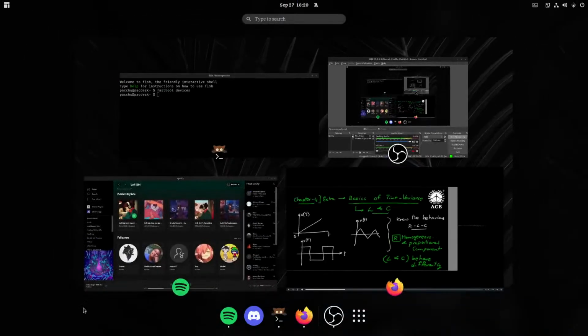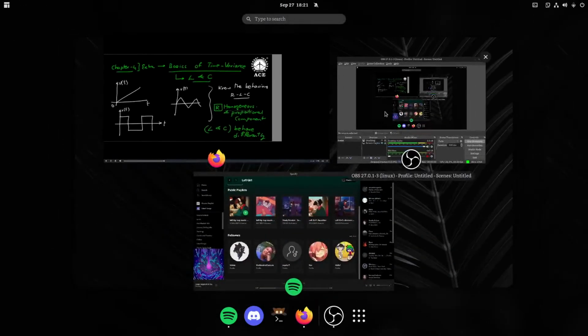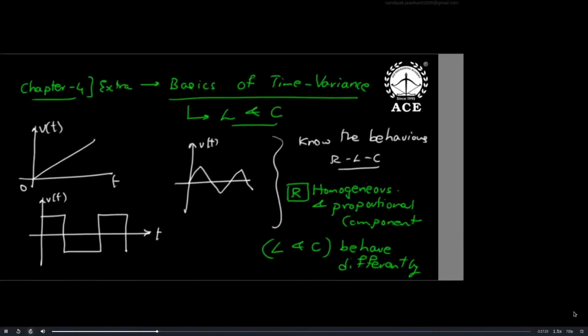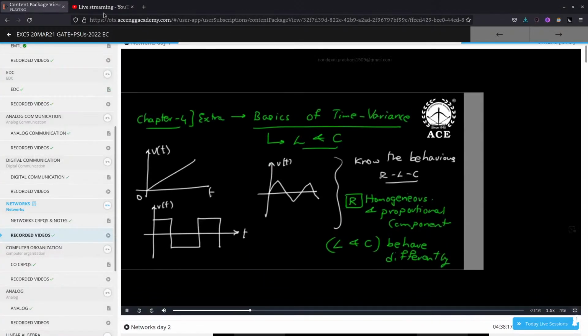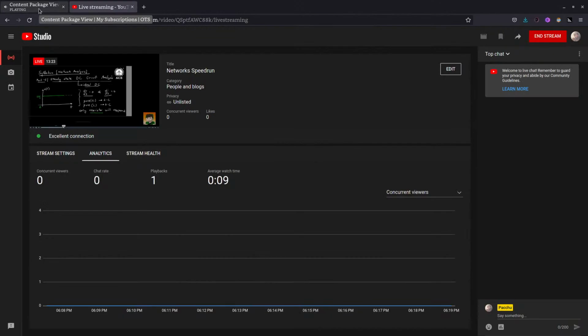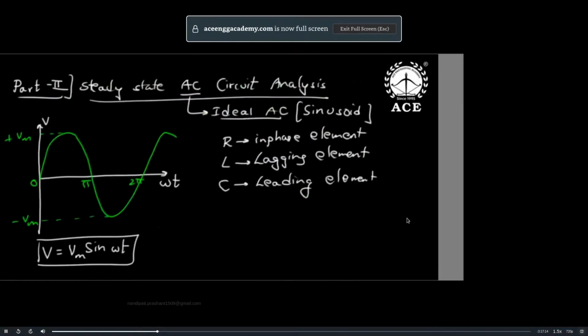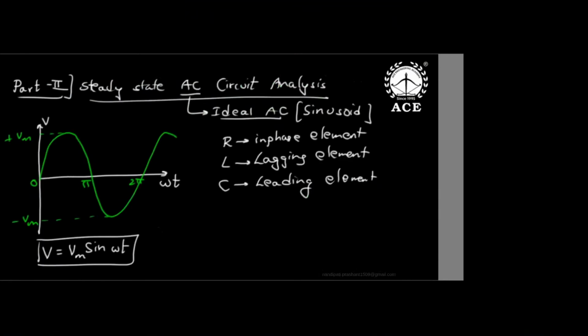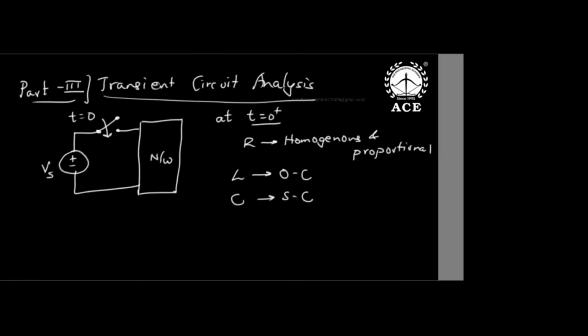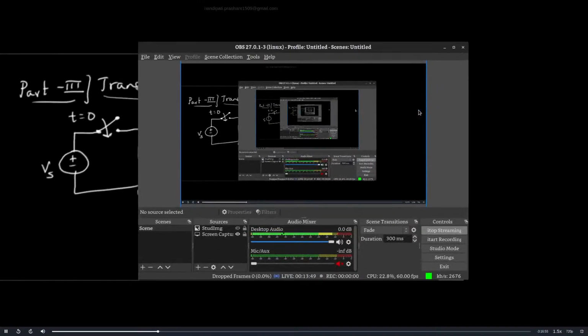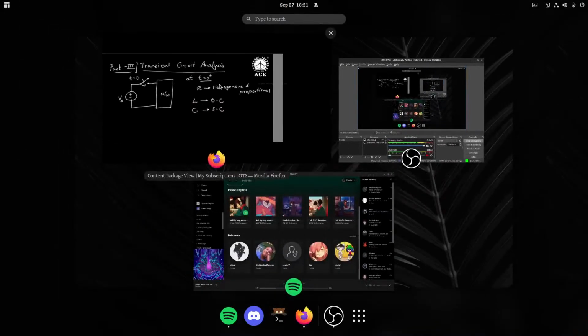Square voltage, square current, triangular voltage, triangular current, exponential voltage, exponential current. In which element? Resistance. That is why the resistor is independent of frequency. But the inductor and capacitor behave differently, and how they behave we should study. Ramp voltage, what current will come; pulse voltage, what current; all these secrets we'll study. But part 2 will be sinusoidal AC steady state analysis, where the resistor is in phase, the inductor is lagging, and the capacitor is leading. Then the transients, the switching state, which is very, very interesting. By the time we come to this chapter, everything is so interesting that you'll enjoy it.